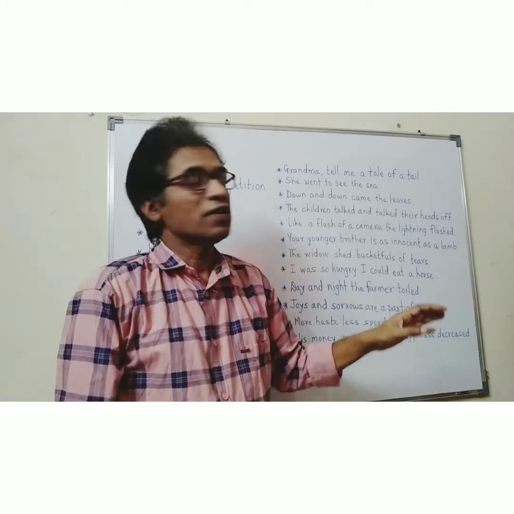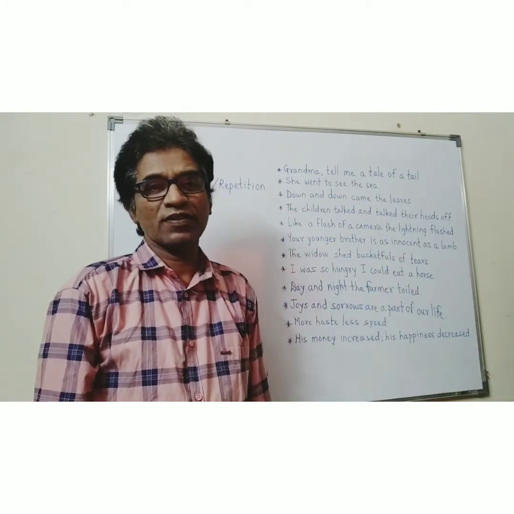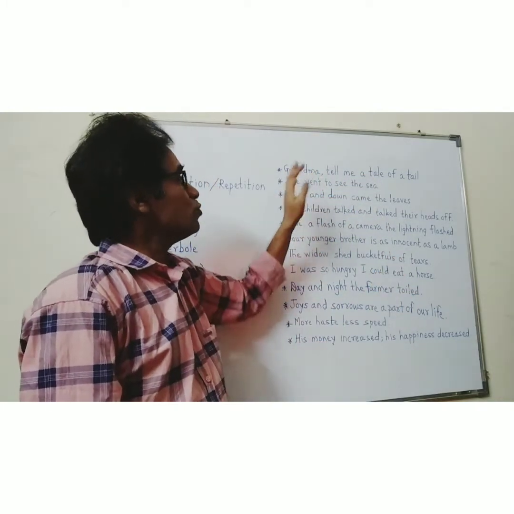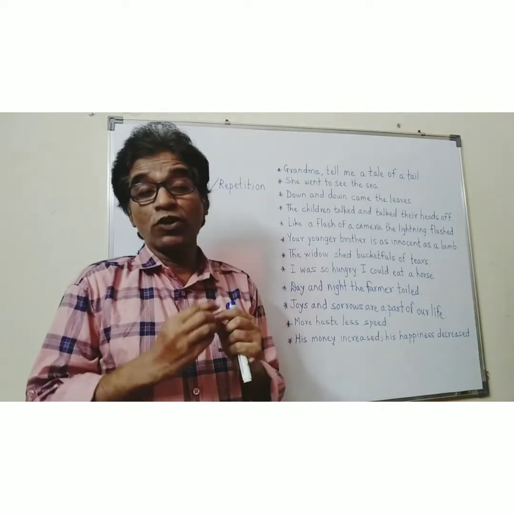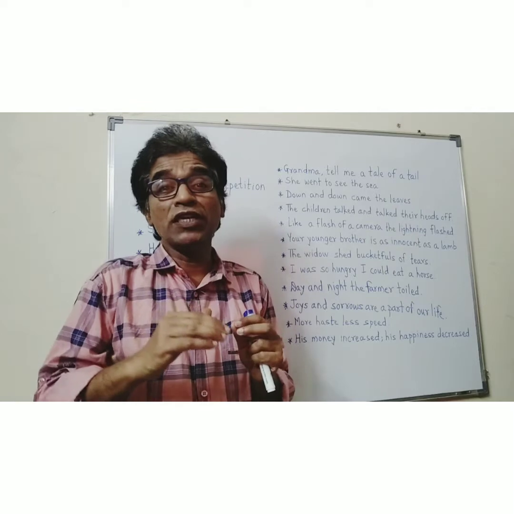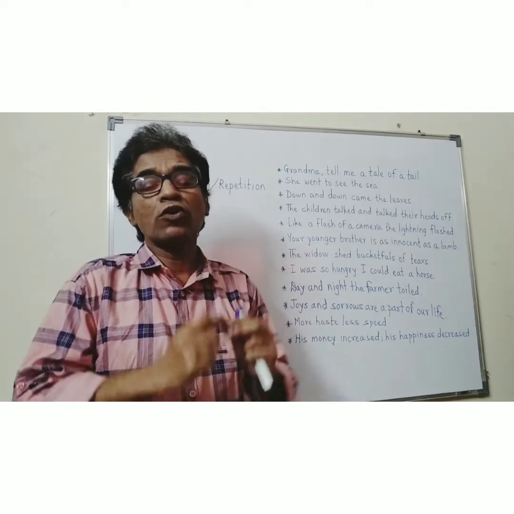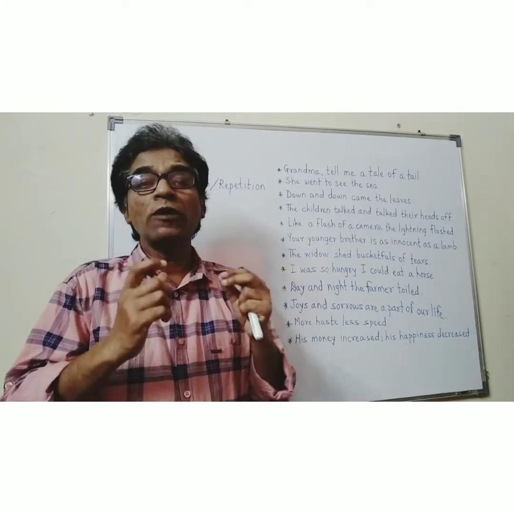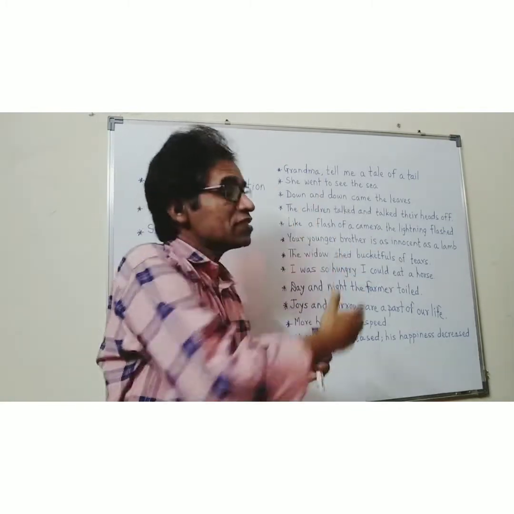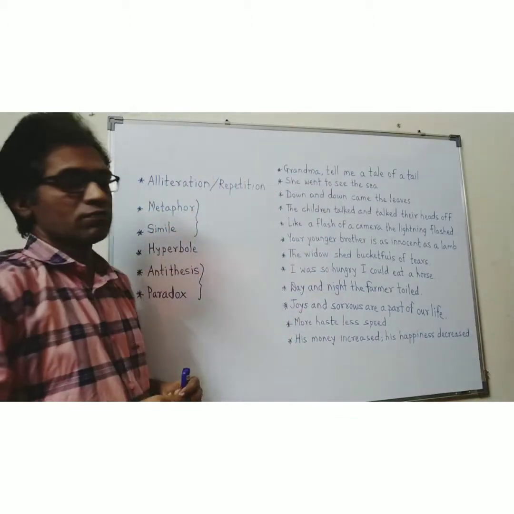That too makes this example alliteration. So now you know that when in the beginning of a word or in the beginning of many words, a consonant sound, a consonant letter, a vowel sound or a vowel letter repeats, then it is alliteration.